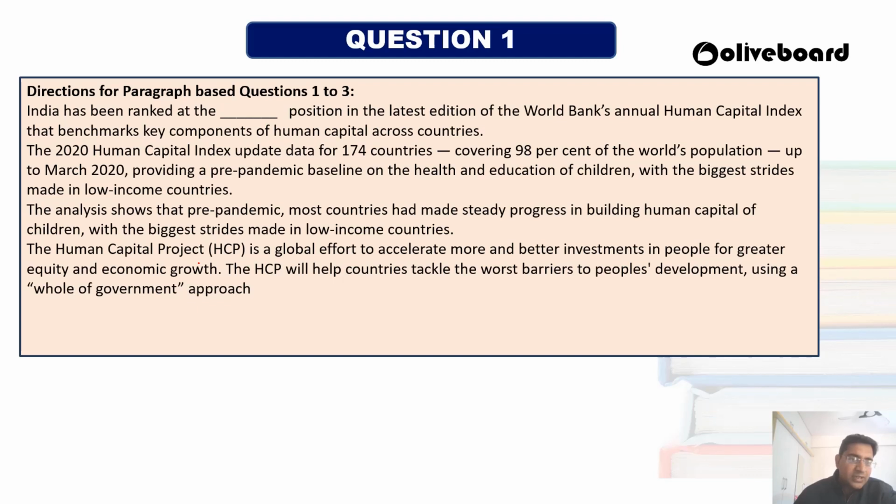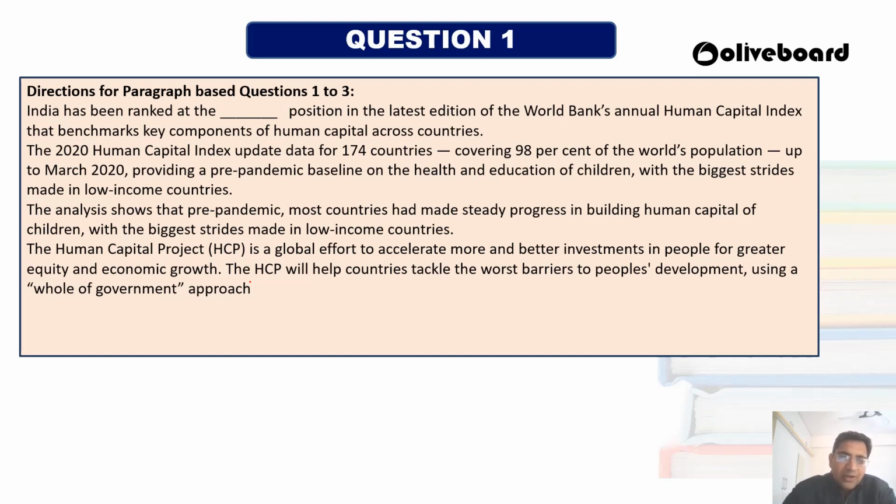Then there is a project going on called the Human Capital Project. It is a global effort to accelerate more and better investment in people for greater equality and economic growth. The Human Capital Project will help countries tackle the barrier to people development using a whole-of-government approach. So this is the paragraph. Based on the paragraph, three questions are there.